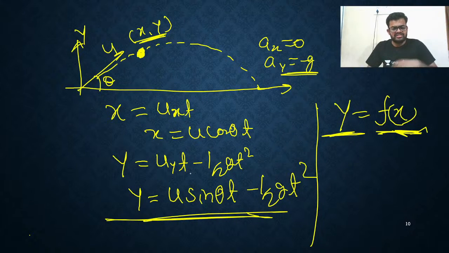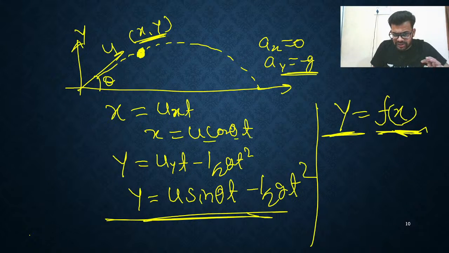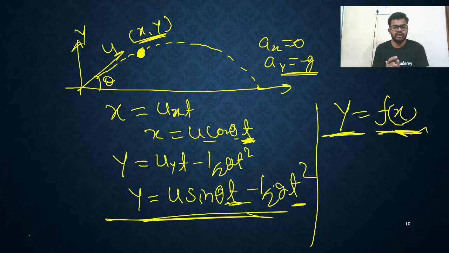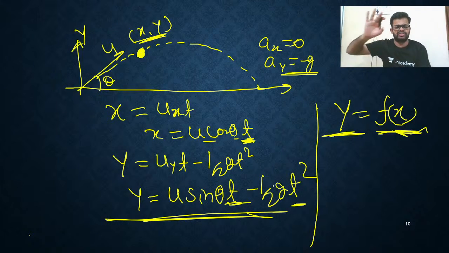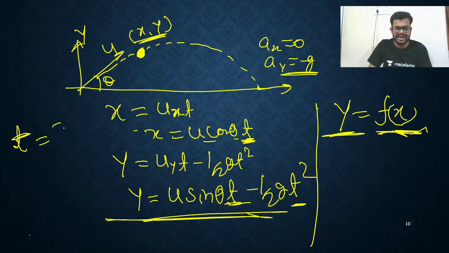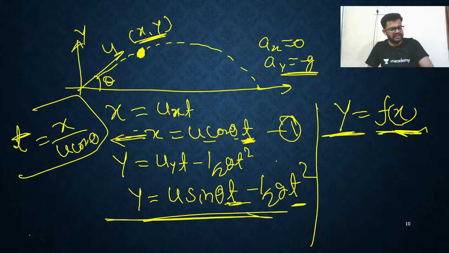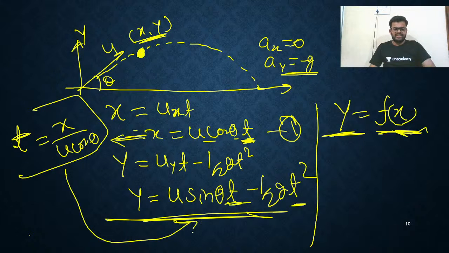So how to relate these two things? Listen, we will observe the common terms in x and y. You can see x equals u cos theta into t, and here also t. In both the equations of x and y you have time, right? So we'll do just one thing: eliminate this time. We get the value of time from here, x upon u cos theta, from the first equation. Just put this value of time in the second equation.